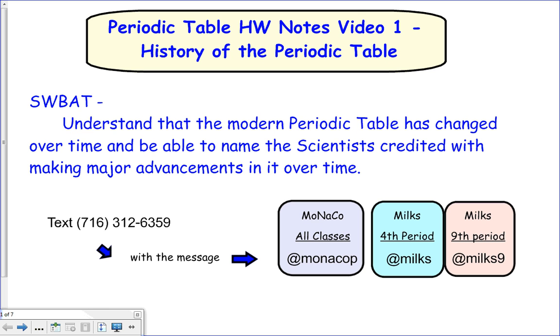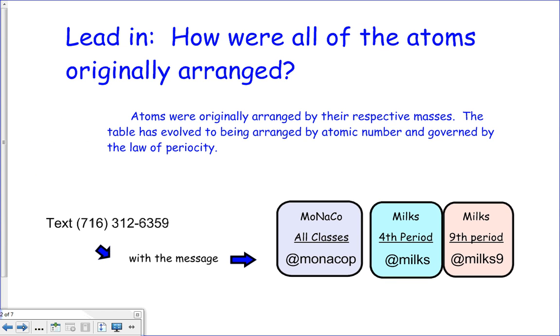Start of Unit 3, Periodic Table. Today is video 1. We are going to delve into the history of the periodic table. Basically, when you are done with today's video, I want you to be able to tell me the names of the two scientists that are credited with creating the periodic table, and why, and what they did. Okay? So we might say to ourselves, hey, how were all the atoms originally arranged? Well, they were originally arranged by their masses, as we're going to find. And now it's come to be by their atomic number, as we learned last unit, and governed by this law of periodicity.